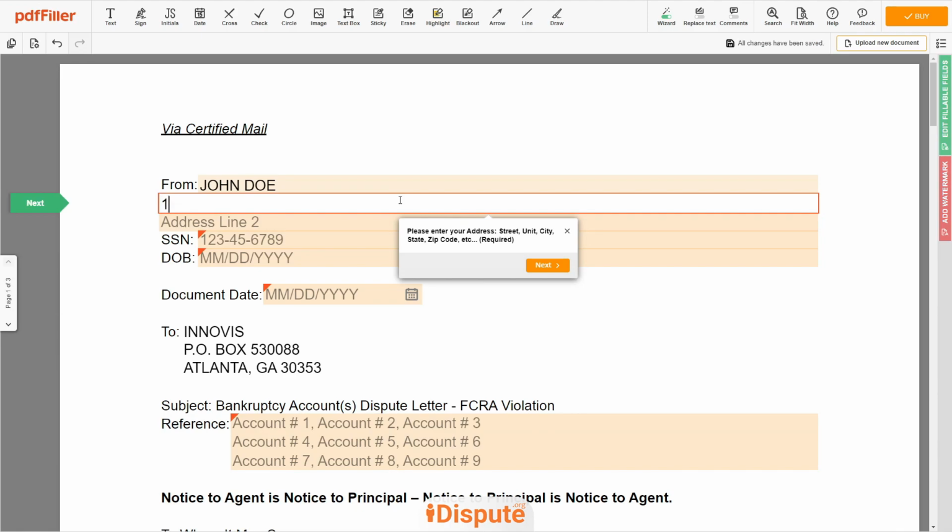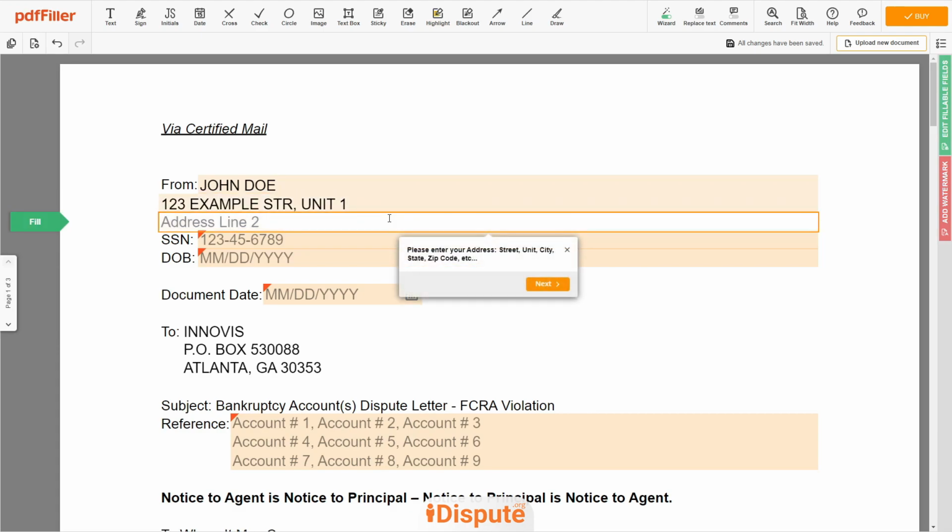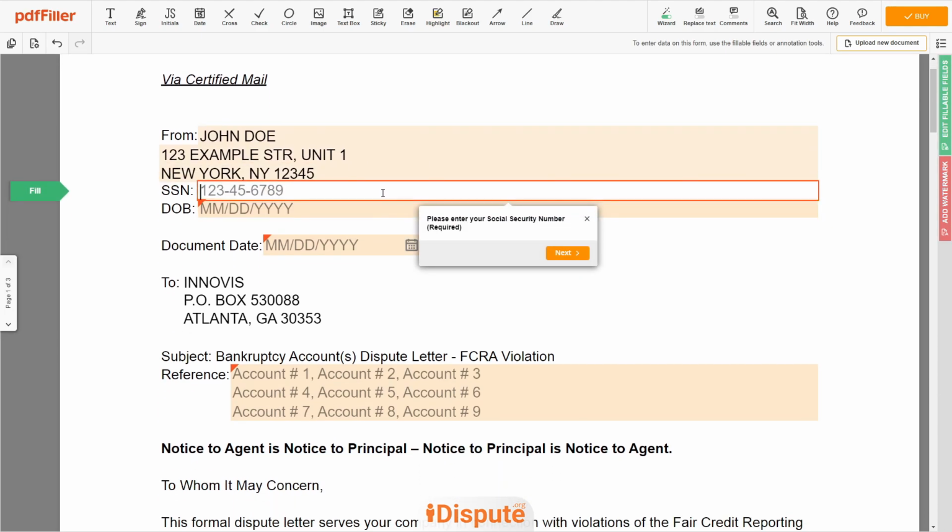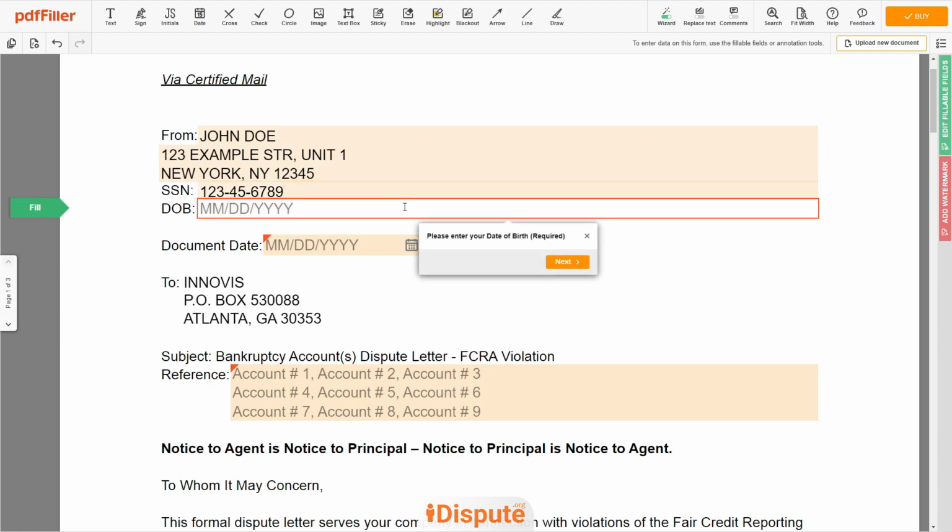Address line 1, 123 Example Street, Unit 1. Address line 2, New York, New York, 12345. Now, add your social security number, 123456789, and your date of birth, an example January 1st, 1975.